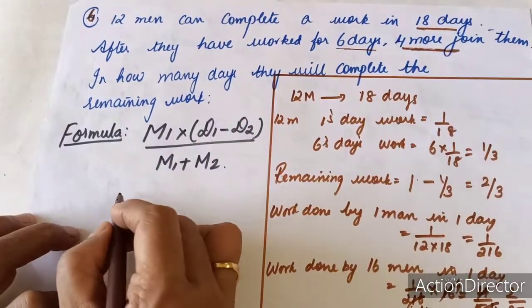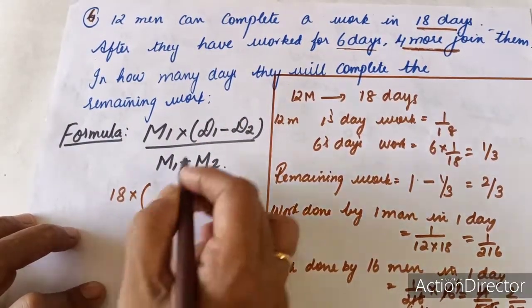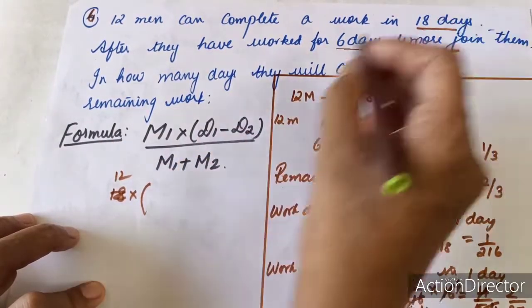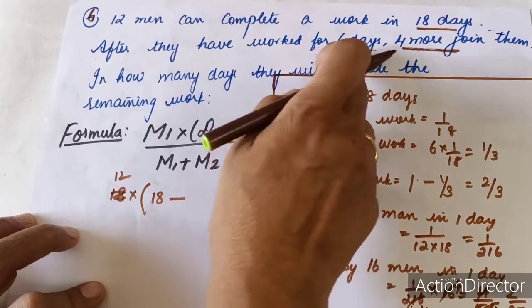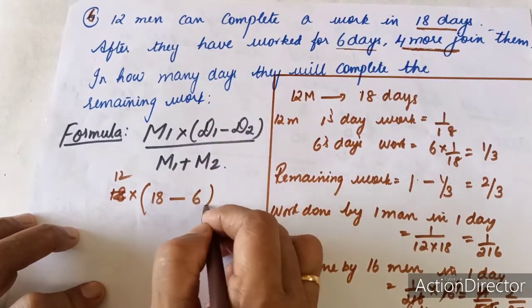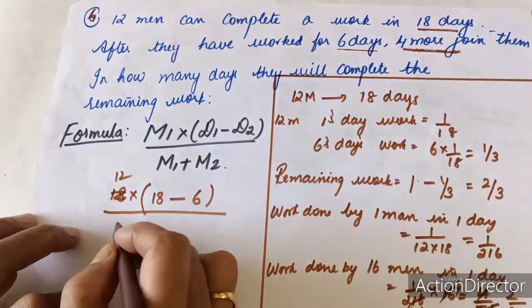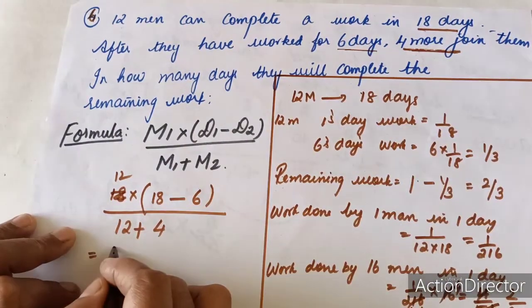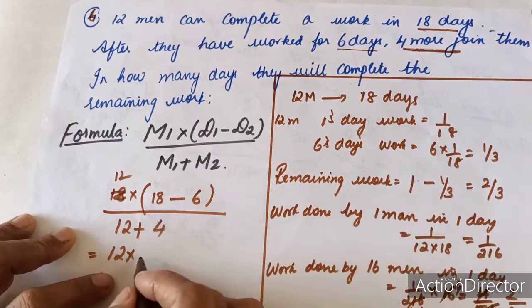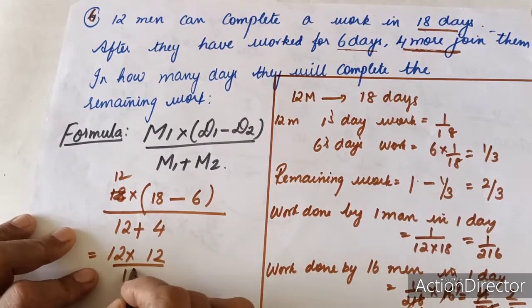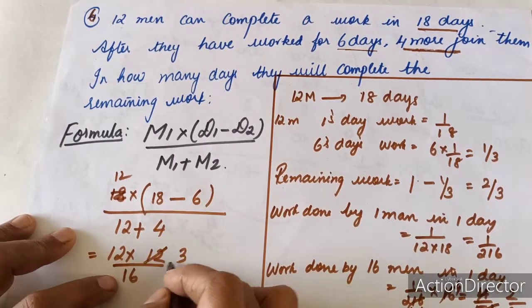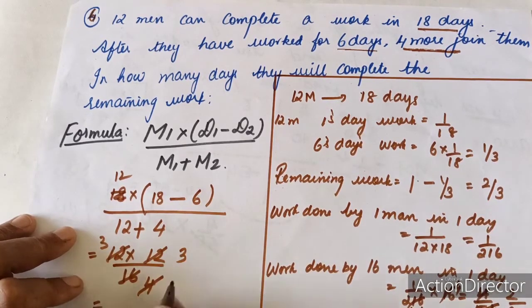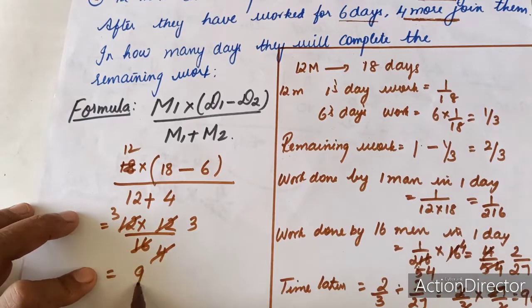M1 is 12, D1 is 18 minus D2 is 6, upon M1 is 12 plus M2 is 4. So this is equal to 12 multiplied by 18 minus 6, which is 12, upon 16. So 3 4s are 12, 4 4s are 16. Again 4 1s are 4, 3 4s are 12. So my answer is 9 days.